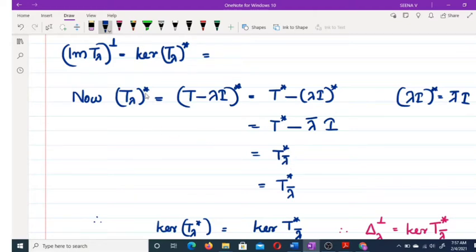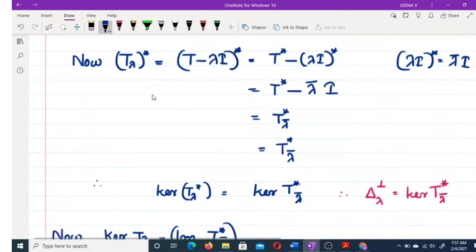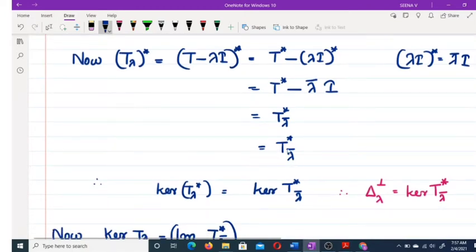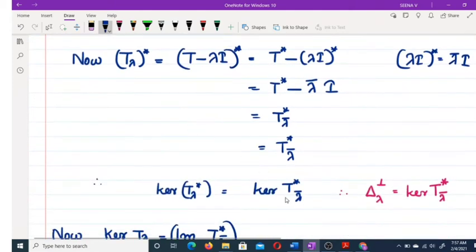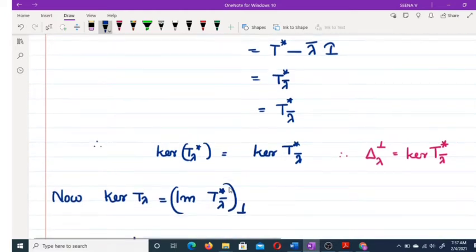Therefore T lambda whole star is equal to T star lambda conjugate. Therefore, kernel T lambda star is equal to kernel T star lambda conjugate. So, what do we get?